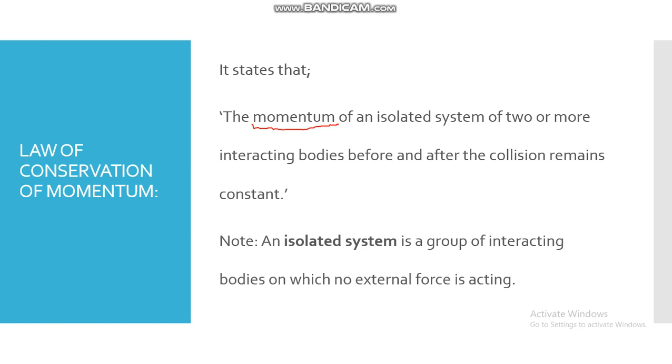An isolated system is a group of interacting bodies on which no external force is acting. So just remember, the system in which there is no external force acting is known as an isolated system.